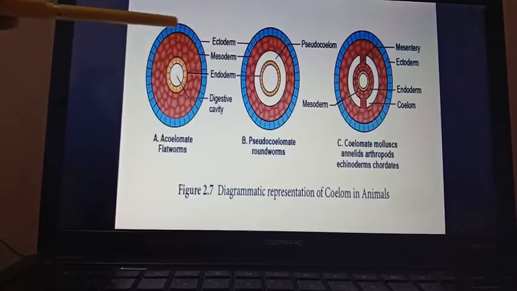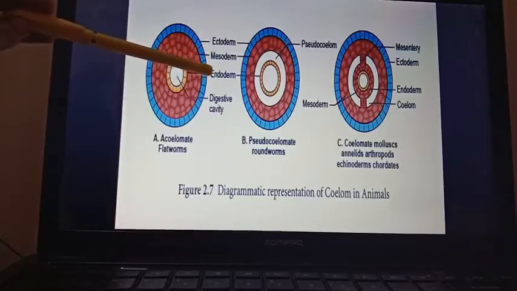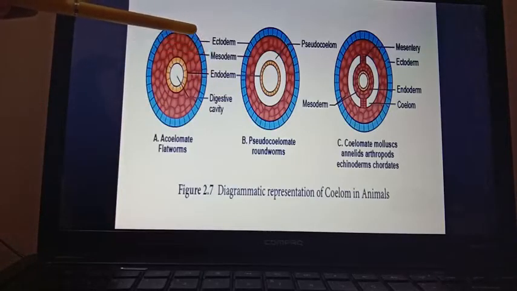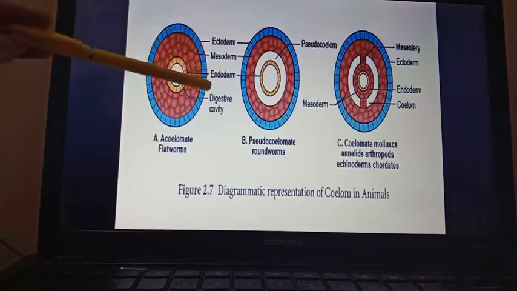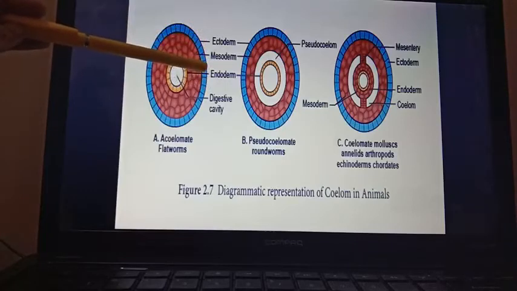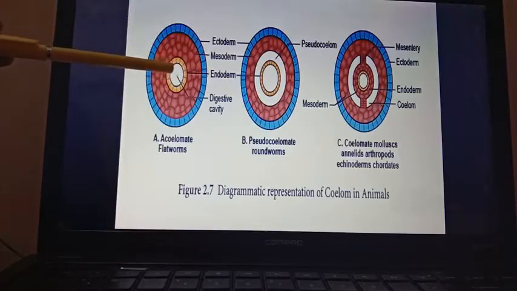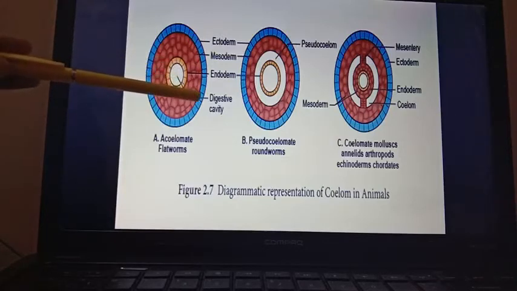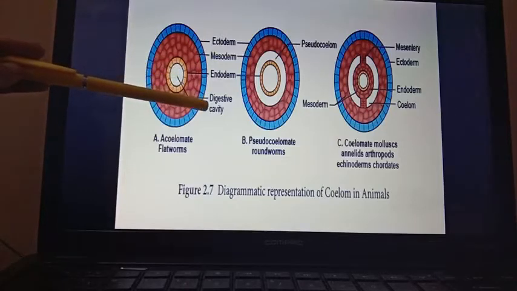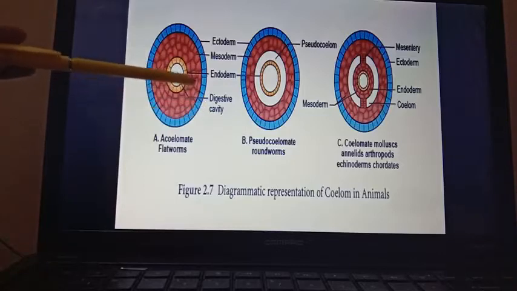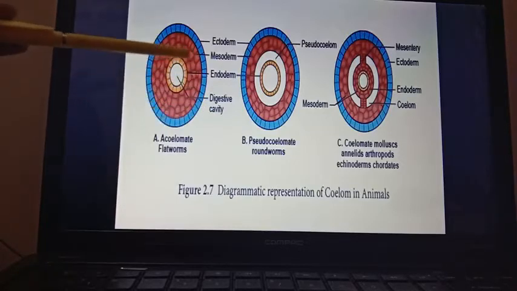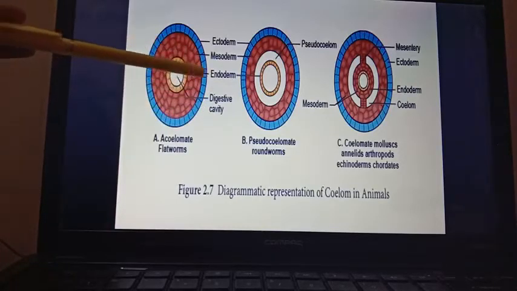Here you can see three body layers: inside endoderm, the middle one mesoderm, and the outer one ectoderm. These three are the body layers present in our body. And in the middle is the digestive tract or digestive cavity. So you can see here no body cavity or coelom is present.